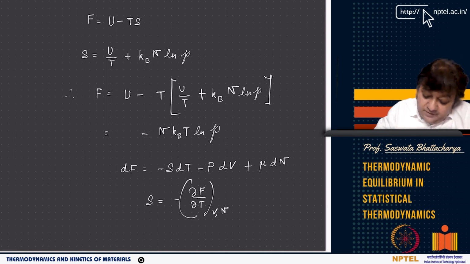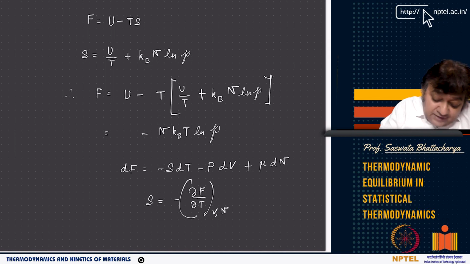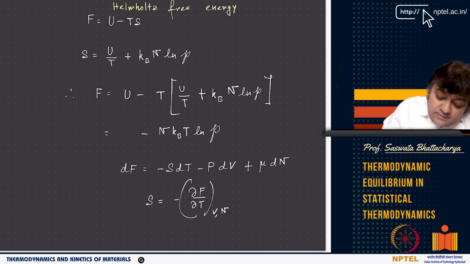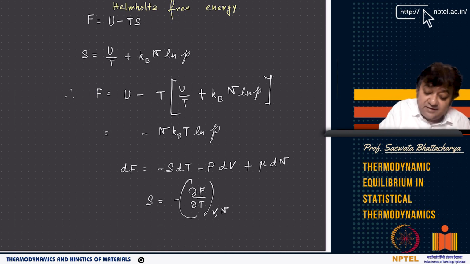Now, as you know, S is a function of U by T and all. So basically, F, as you know, is Helmholtz free energy. F equals U minus TS, right? It is U minus TS. So then S is this, and this is what we just proved. Now you can just express F, so it is U minus T, and this is the S definition.